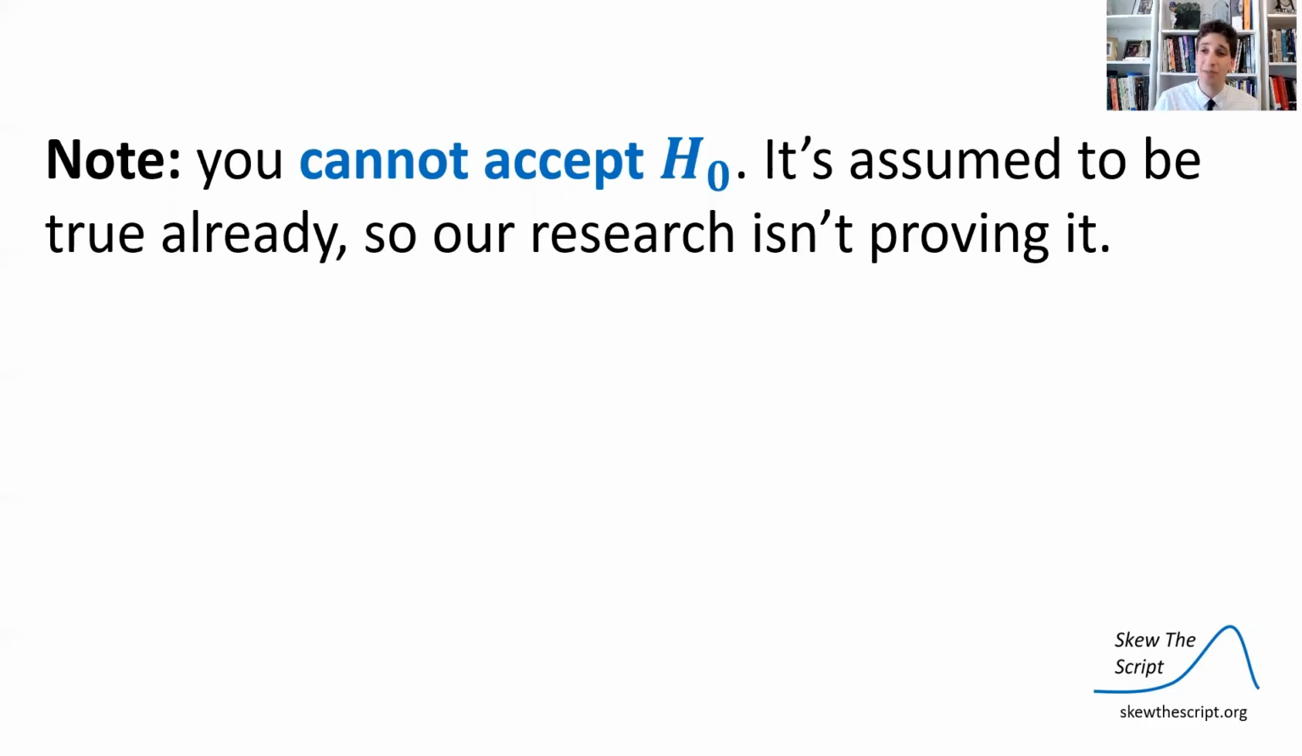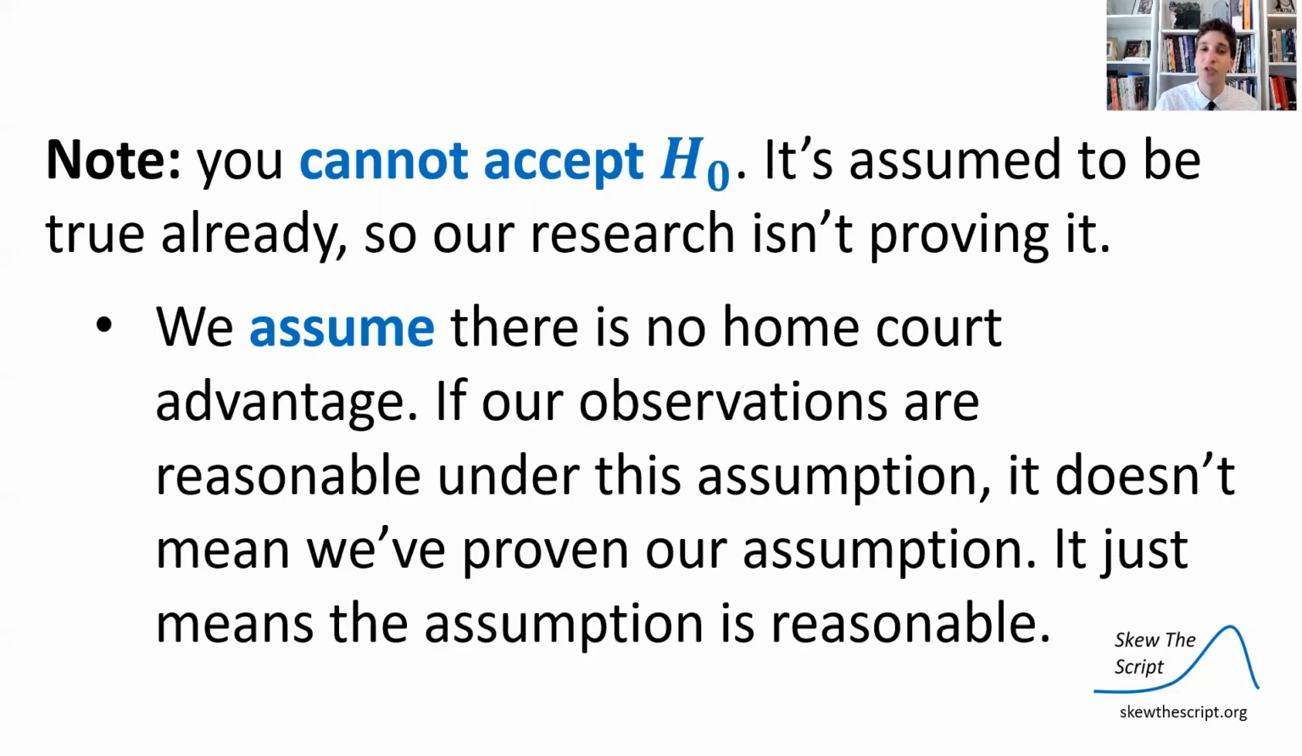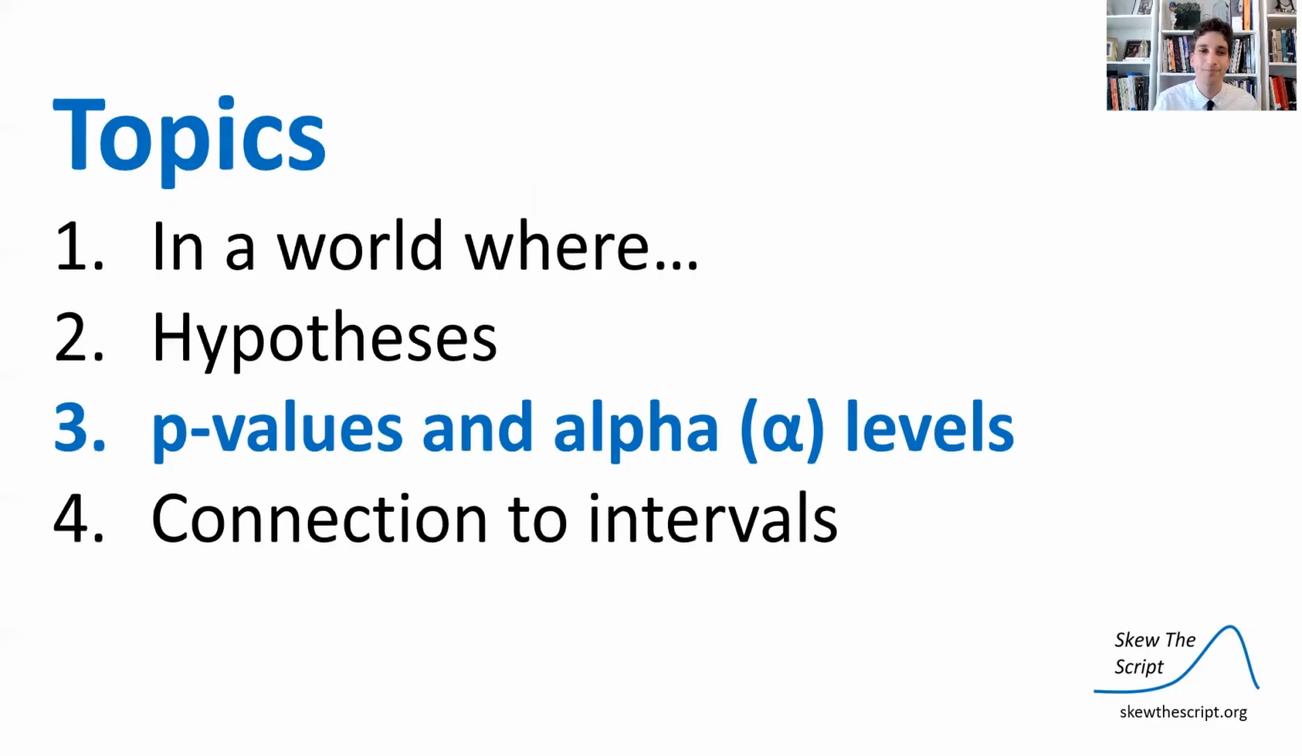You assume it to be true already in your analysis, so you cannot prove it to be true because you've assumed it. We assume there's no home court advantage. So if our observations are reasonable under that assumption, it doesn't mean we've proven our assumption, it just means that the assumption that we made at the get-go was reasonable. We assumed it, so we can't prove it because we started by assuming it.